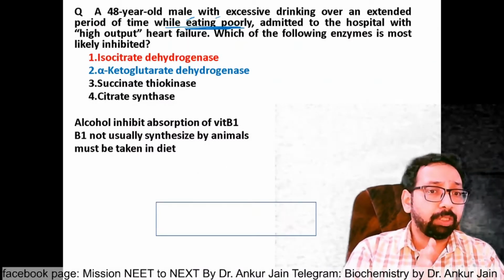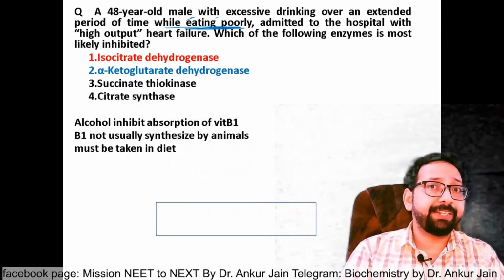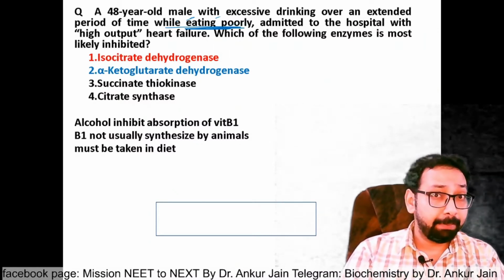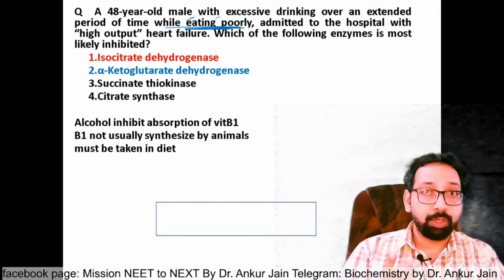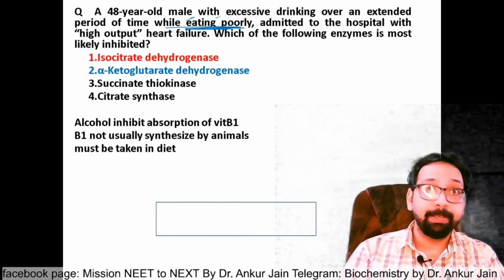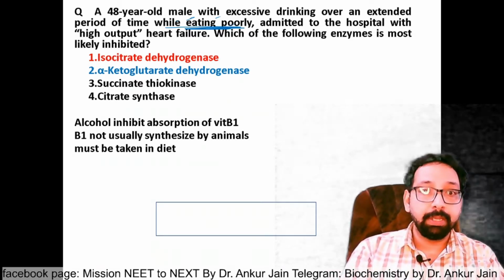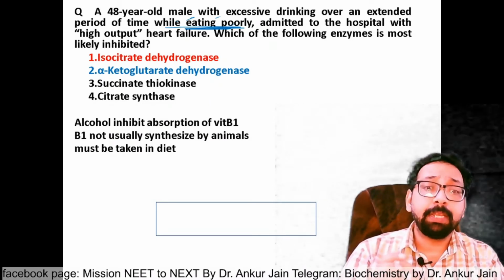Now the question is saying high output heart failure, and you know B1 deficiency leads to beriberi. These are of two types: dry beriberi and wet beriberi. And in wet beriberi there is high output cardiac failure. So this question suggests B1 deficiency. We made the clinical diagnosis. Now the question is, which enzyme is most likely inhibited?